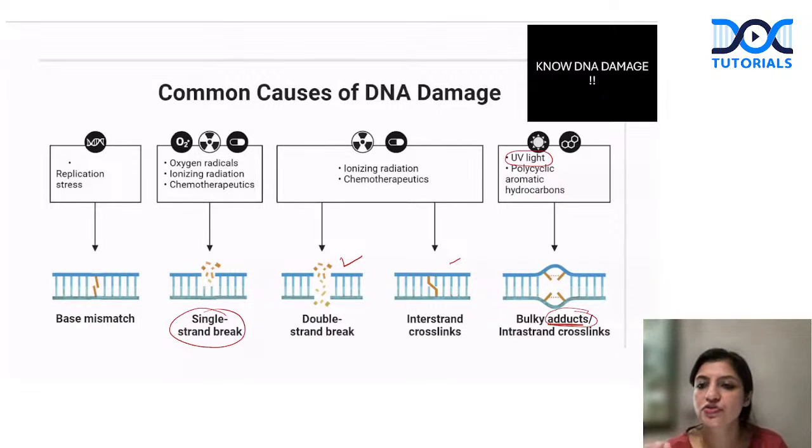Normally C should bind to G. Suppose T comes there, so this is a base mismatch, which again causes a problem. Pairing will not occur here. That's a base mismatch that needs to be rectified. So these are the DNA damages that we can have in our life. Either adducts have formed, or double-stranded breaks have happened, or a single-stranded break has happened, or a base mismatch has happened. Is everybody clear with that?